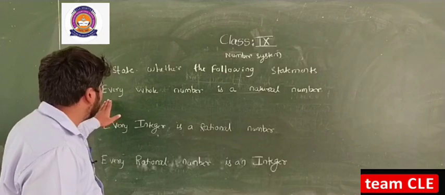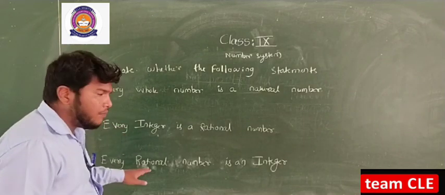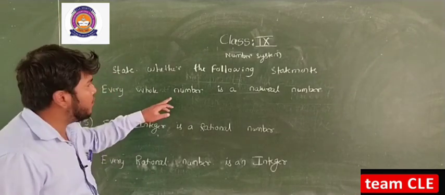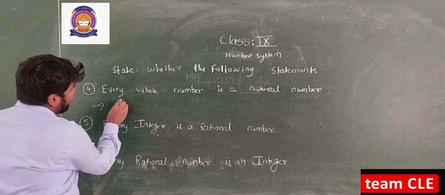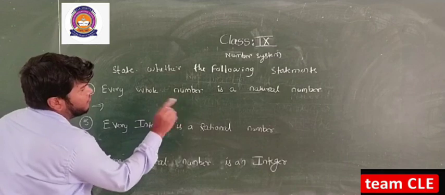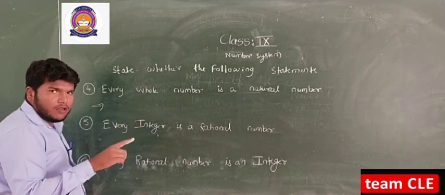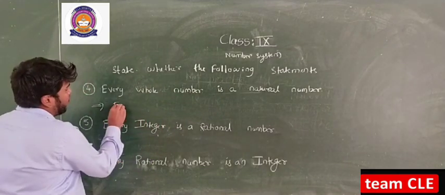Now 3 statements related to your syllabus, that is, every whole number is a natural number. So all of you know, is every whole number a natural number? No, it is false. Why?